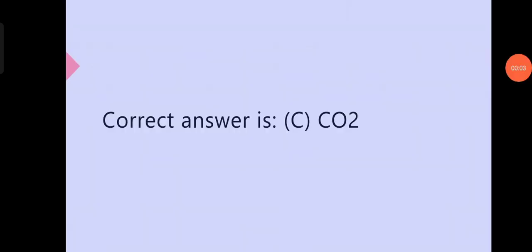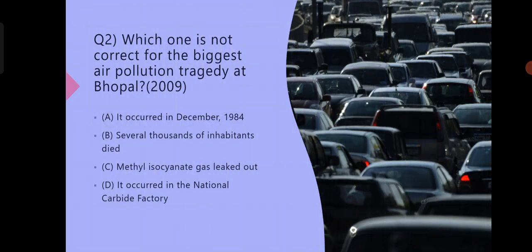Now, moving on to the second question. Our second question is: which one is not correct for the biggest air pollution tragedy at Bhopal? This question has been asked in BHU Botany MSc Entrance Exam 2009. Again, we have 4 options and we have to find the incorrect one. So, our first option is it occurred in December 1984.